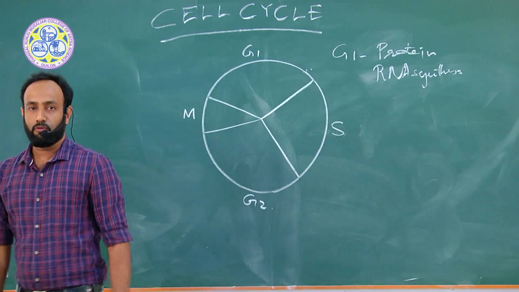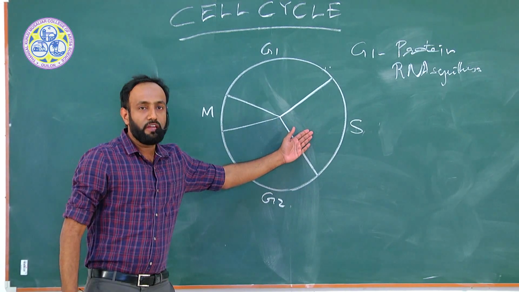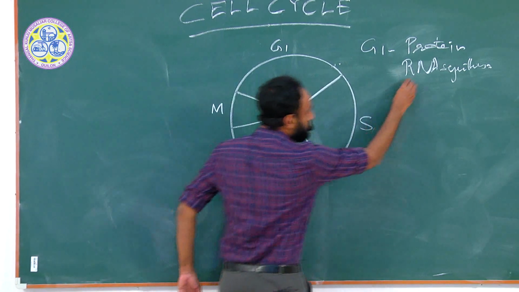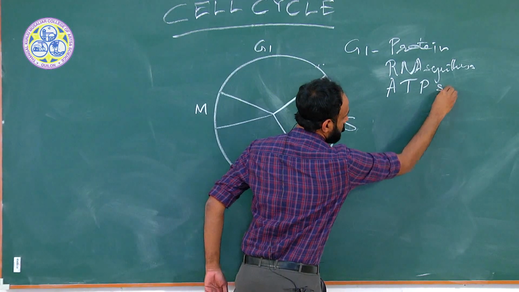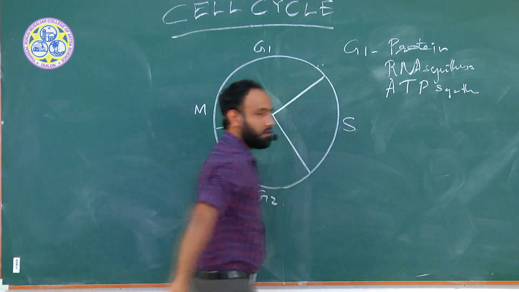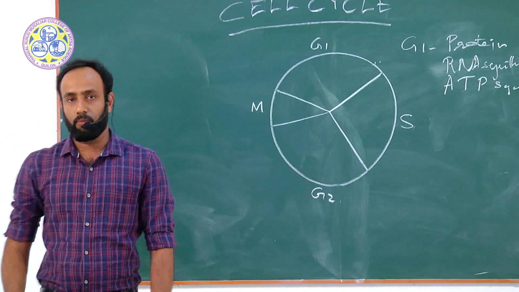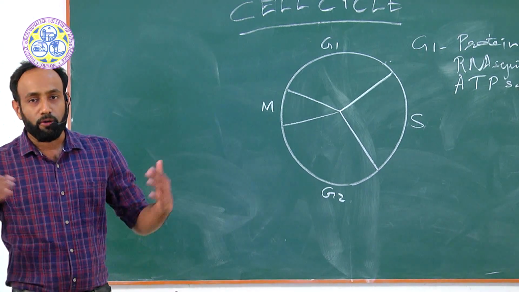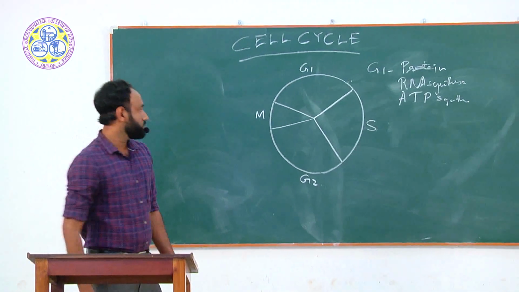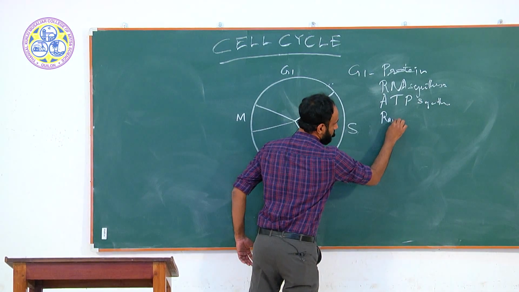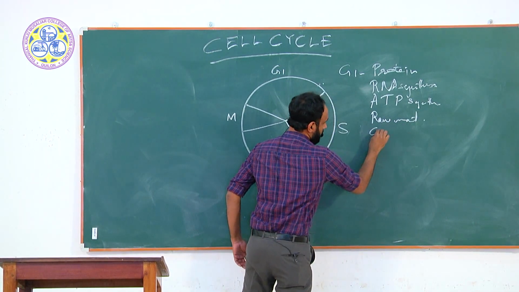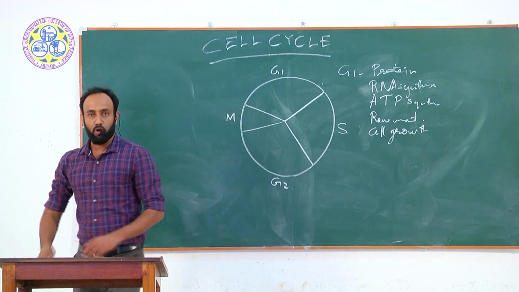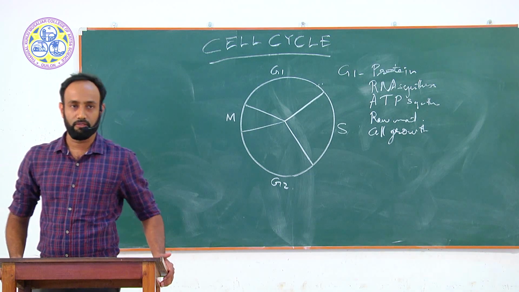After that, for the synthesis of DNA that is to occur in the S phase, there is a need for ATP. That is also occurring in the G1 phase: ATP synthesis. And some minor raw materials are also synthesized in the G1 phase. Then the total cell will grow in size. These are the overall steps taking place in the G1 phase, that is gap 1.